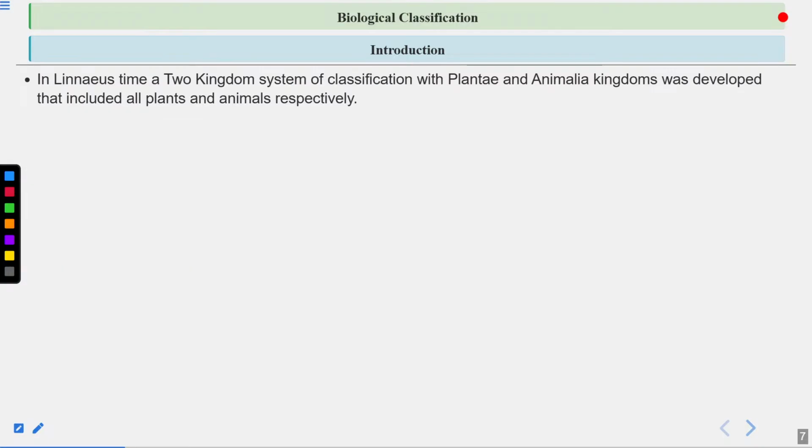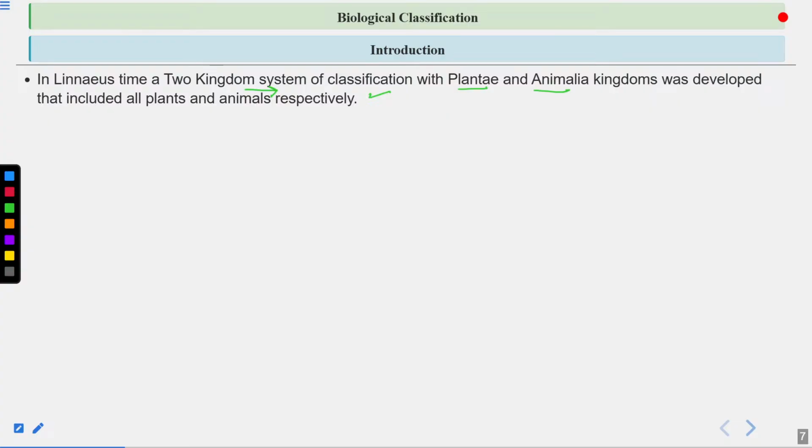So let's start with the introduction now. We'll be focusing on the topics here which are very important for the NEET exam. Clear? So let's start with the Linnaeus system of classification. Linnaeus gave the two kingdom system of classification. What were these two kingdoms? Kingdom Plantae and Kingdom Animalia. So these were the two kingdoms formed by Linnaeus. This is the two kingdom classification. First of all, this is very important. That's why we are starting with the two kingdom classification.